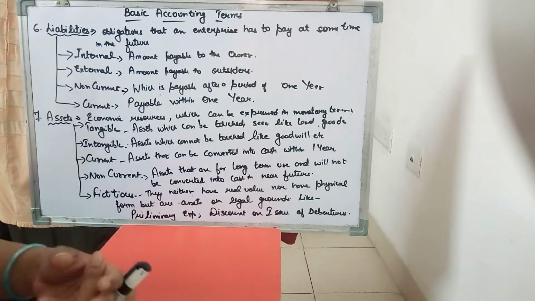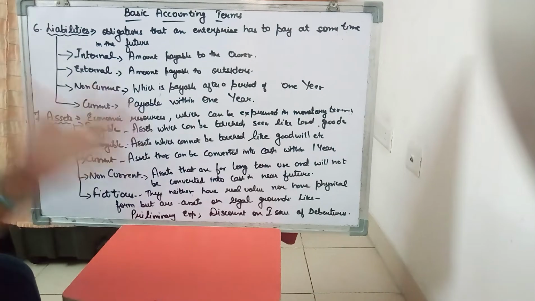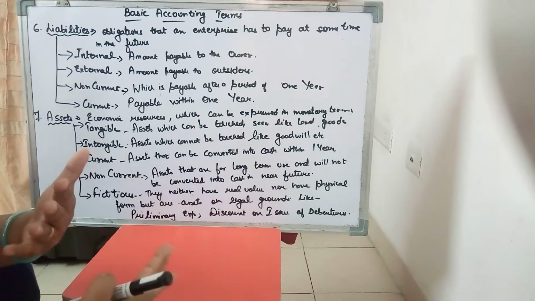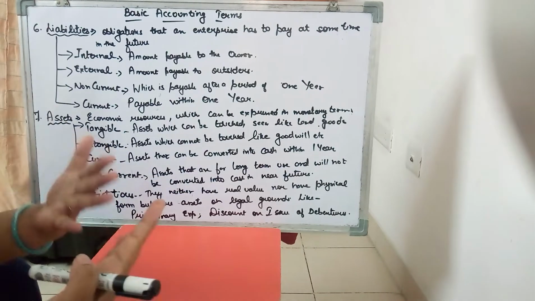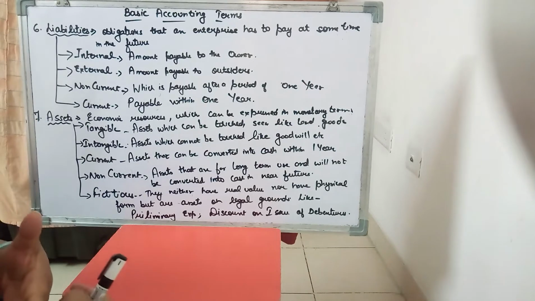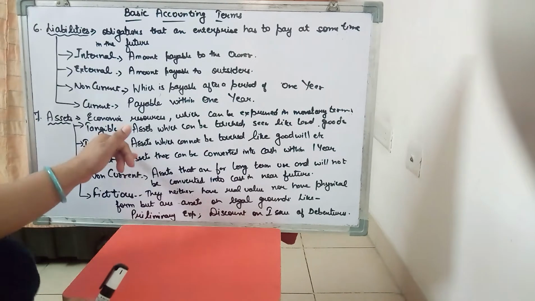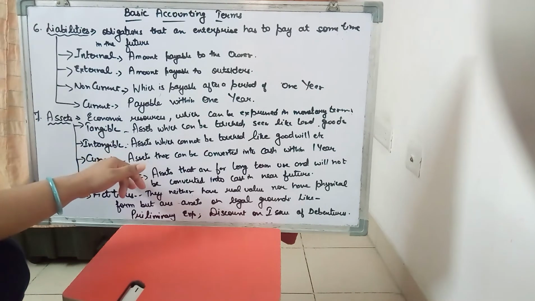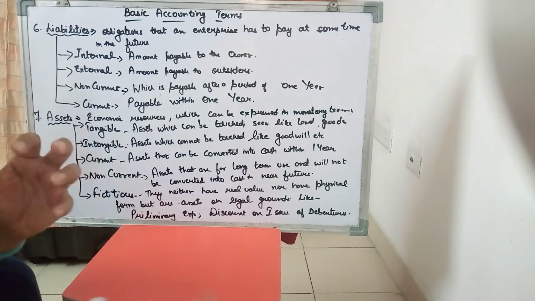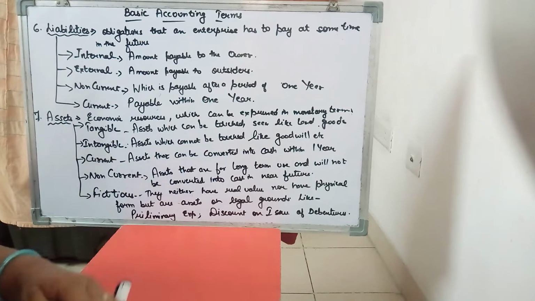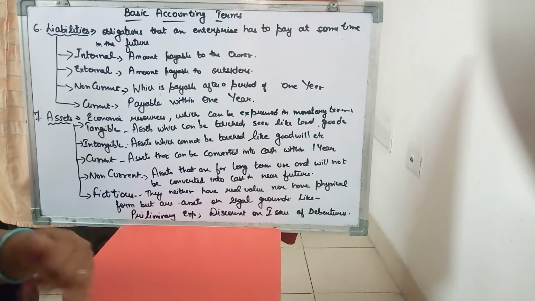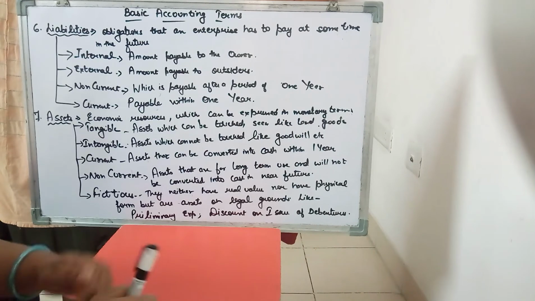There are many other intangible assets. We will do them later on when we continue. So these intangible assets which cannot be touched, but definitely help you in earning more profit, are known as intangible assets. Then there are the current and non-current assets. Like we had current liability and non-current liability, on the reverse side we have current assets and non-current assets.